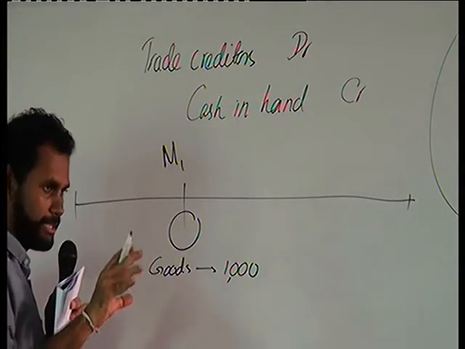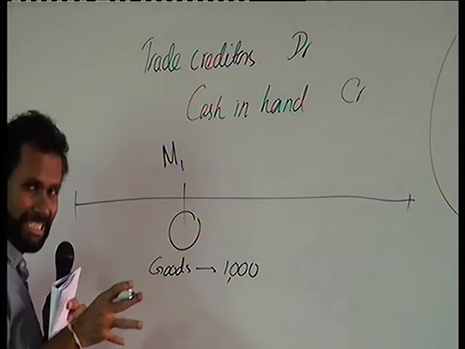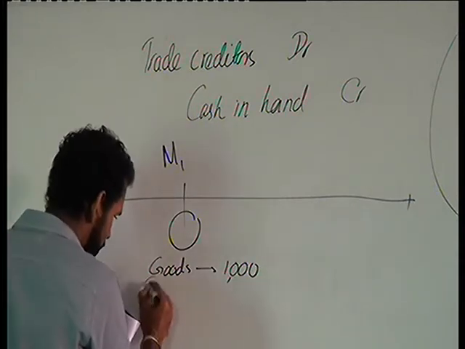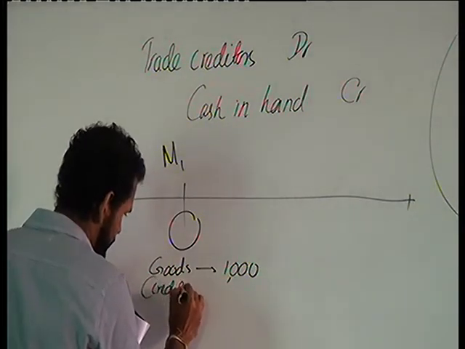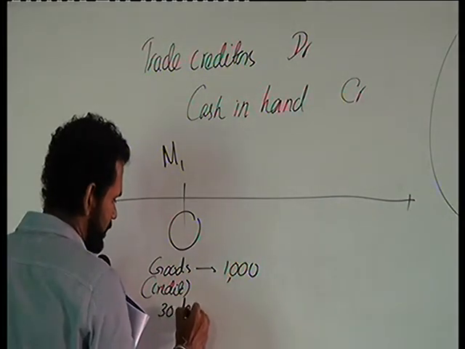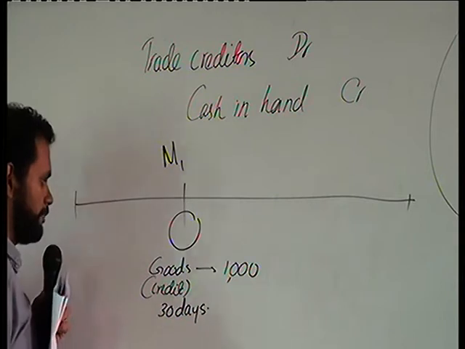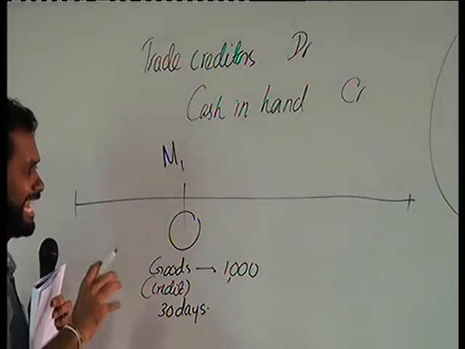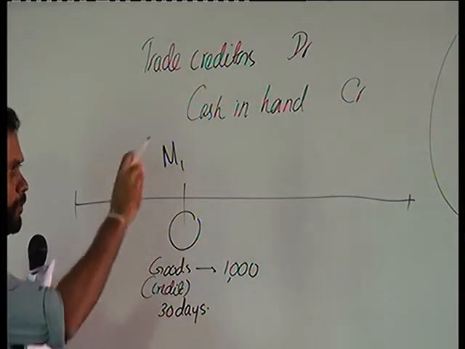But when we purchase the goods, we are not going to settle this. Instead, this will be on a credit basis, and the credit period is 30 days. Credit period of 30 days means we are agreeing to settle this 1,000 rupees after 30 days.